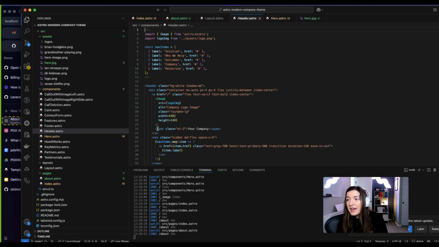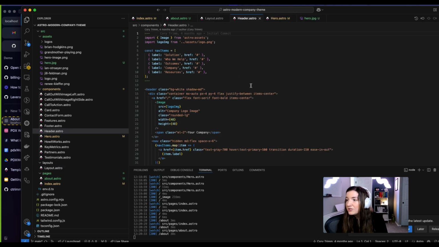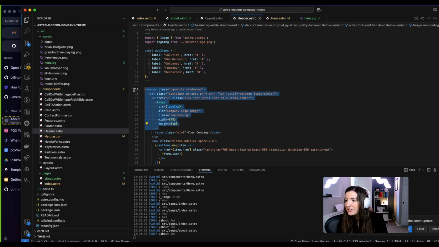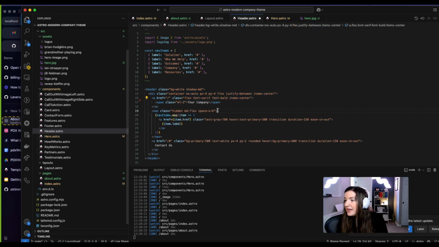So if we want to edit the header, we can go to this header.astro component. Everything that is up here is all going to be JavaScript, and everything that's below here is going to be HTML. We can take out the logo. We don't have a logo. And call this PDX Women Coders.